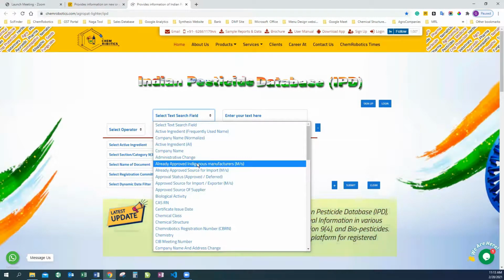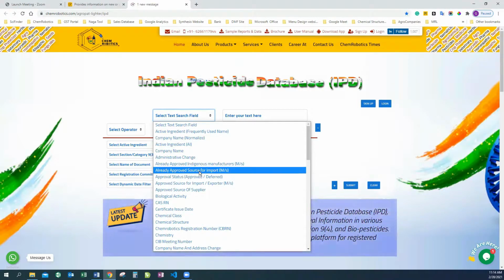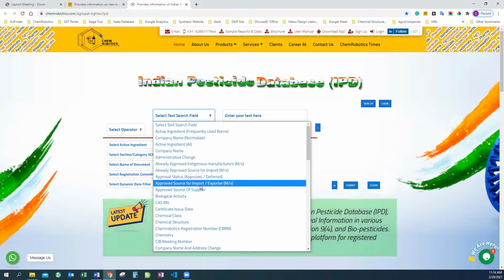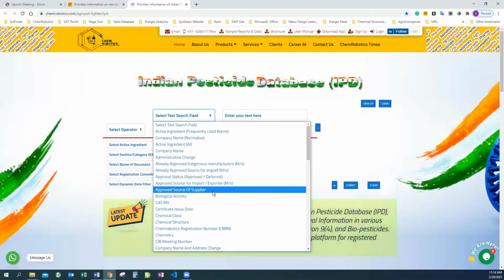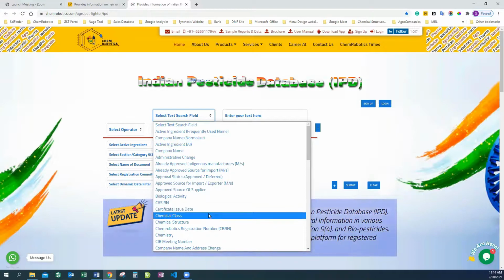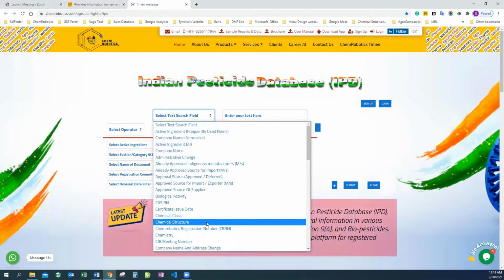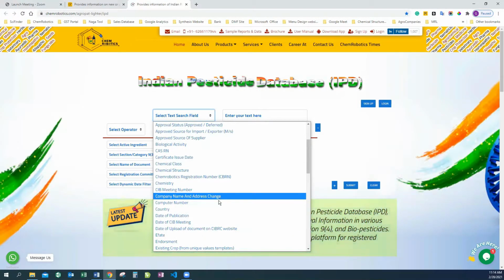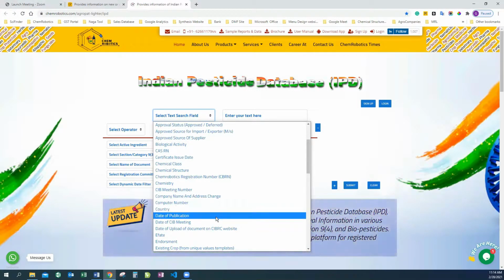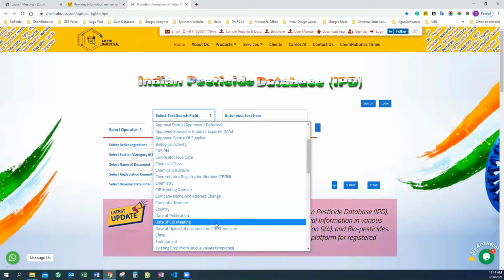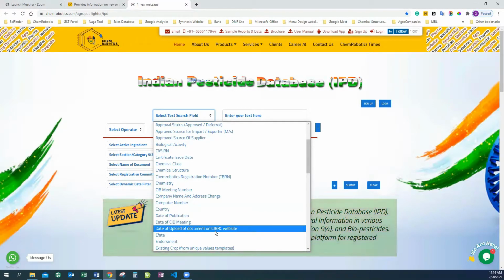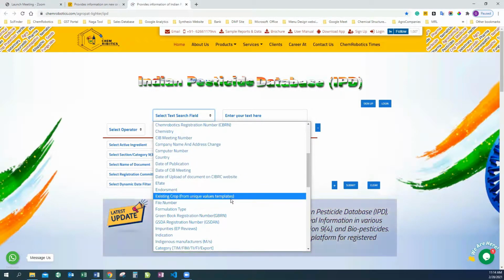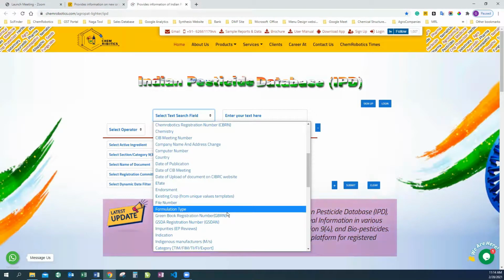Apart from that, the already approved indigenous manufacturers, the already approved source of imports, the approval status, the approved source of import, export, approved source of supplier, the CAS-RN, the certificate issue date, the chemical class, chemical structure, chemistry, the CIB meeting number, the company name, the computer name, the country, the date of publication, the date of CIB meeting, the date of upload of document, CIBRC website, endorsement for the existing crop for which you are looking for, the file number, the formulation type.